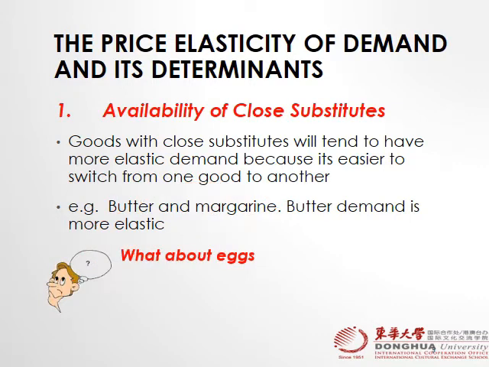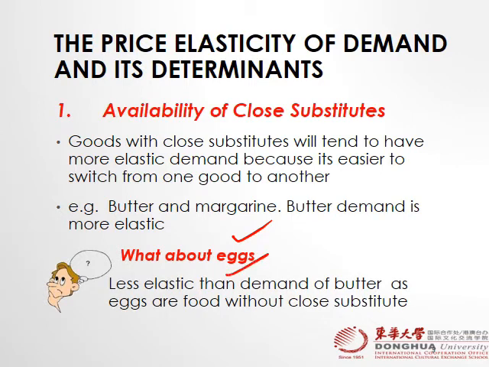So what about eggs? Do eggs have a close substitute or not? Think about that. So less elastic, why? Because I'm not talking about chicken eggs or duck eggs or other birds' eggs, just eggs, right? So egg versus butter. Eggs demand is less elastic. Why? Because you cannot substitute eggs with butter, and you cannot substitute butter with eggs, right?